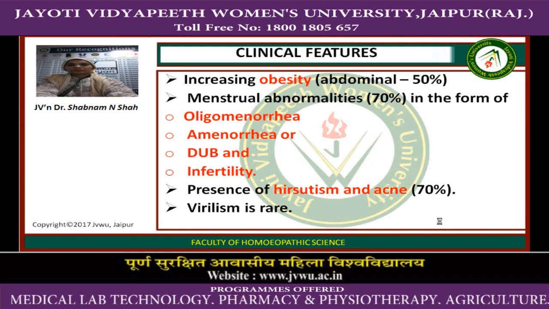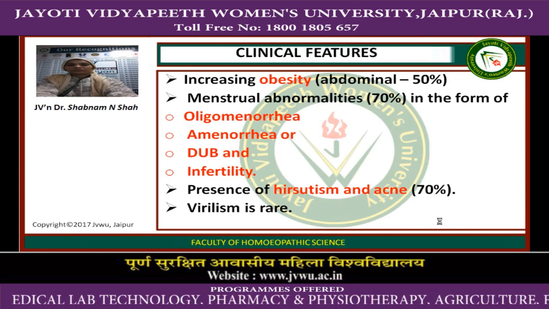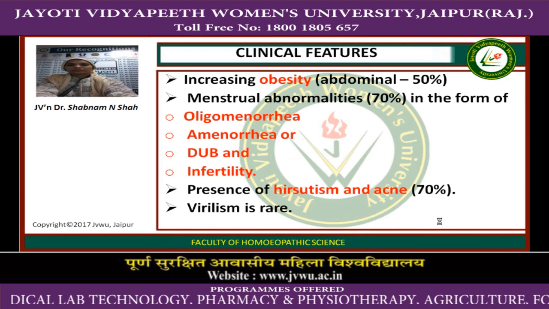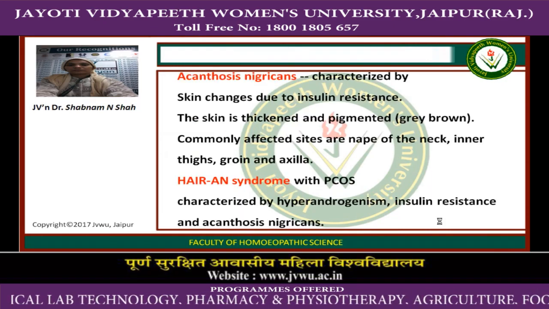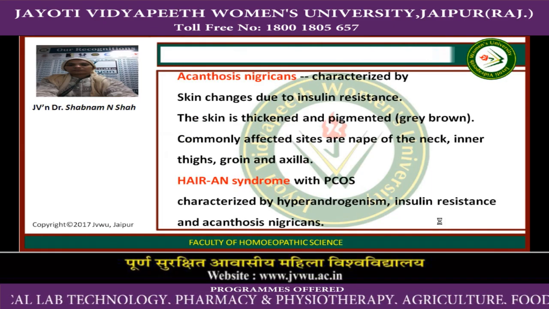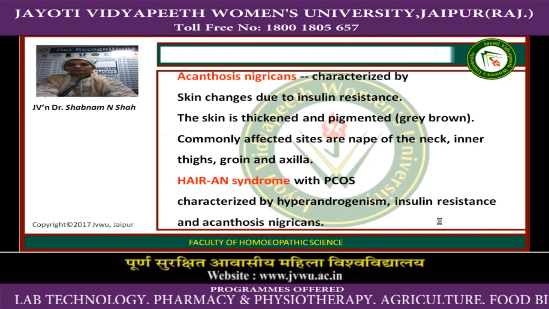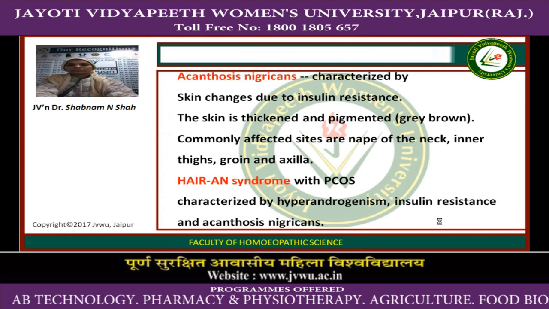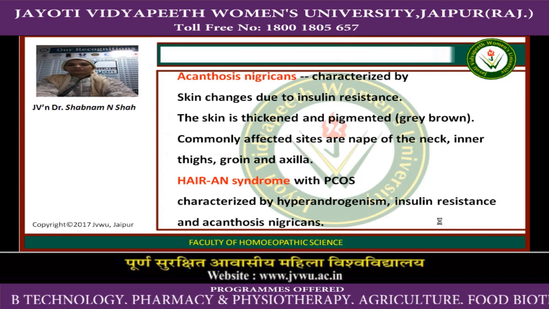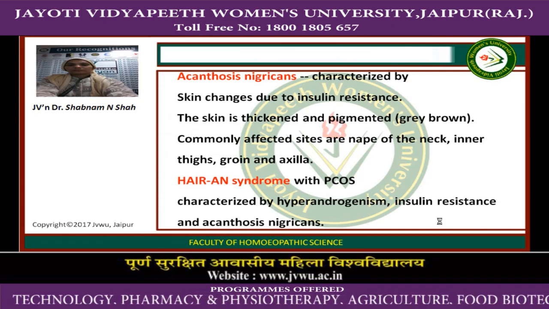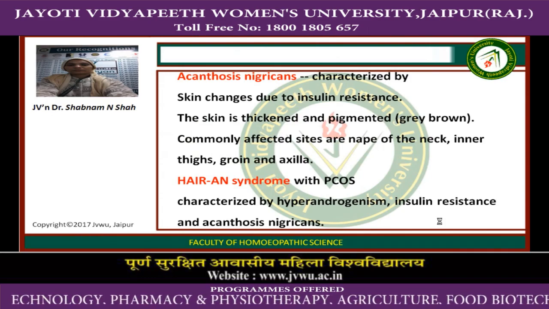Presence of hirsutism and acne in 70% of cases. We can see hirsutism and acne. Virilism is rare. Acanthosis nigricans is one of the conditions we can see in PCOD, characterized by skin changes due to insulin resistance. The skin is thickened and pigmented grey and brown. Commonly affected sites are nape of neck, inner thighs, groin and axilla.